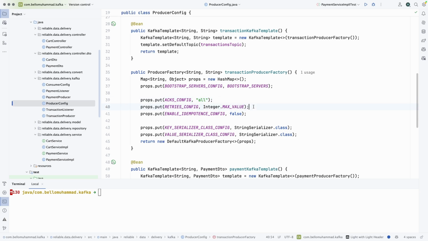Also, I am setting the retry to maximum int. I'm telling my producer, as long as you are getting retriable errors, then keep trying again. An example of a retriable error is the leader not available exception. The producer will keep on trying as long as it is getting this kind of error. There are some errors that the producer will not retry, such as configuration errors.